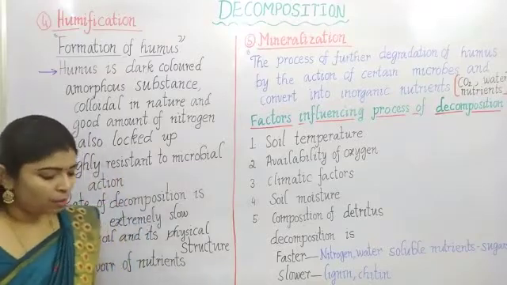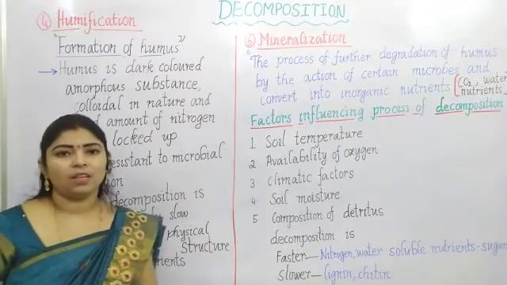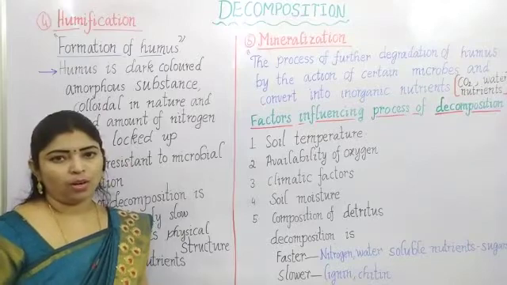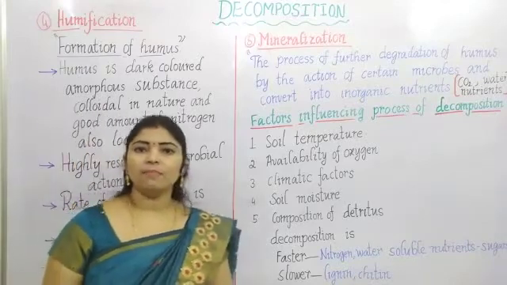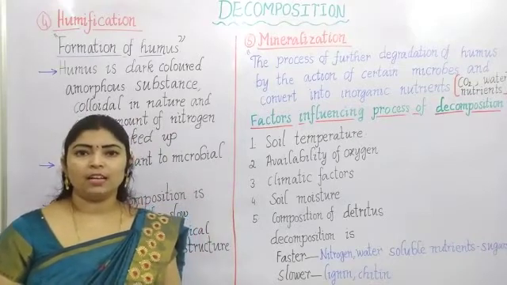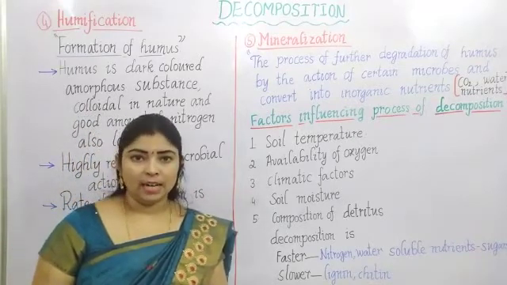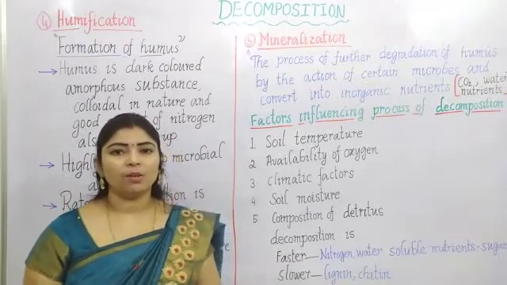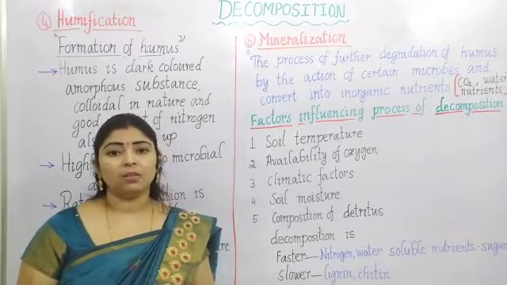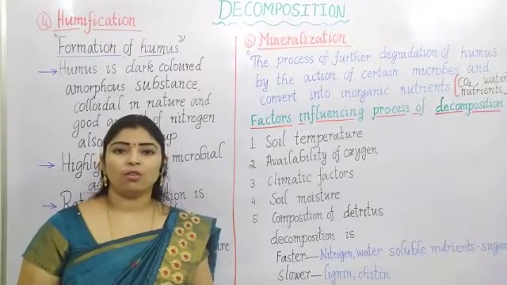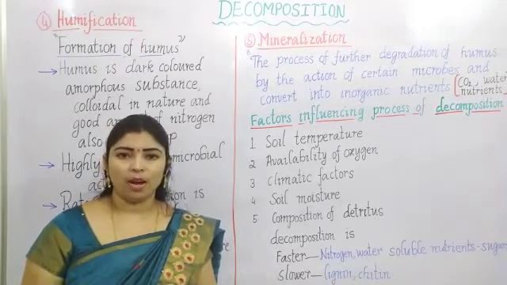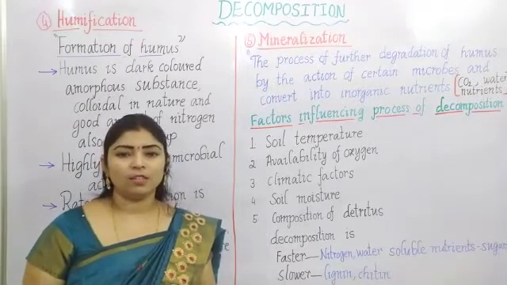Next, it is highly resistant to microbial action. What are the microbes involved here? The organic matter is humified by a combination of saprophytic fungi and bacteria, and some animals are also involved in that process. Those are earthworms, nematodes, protozoans and arthropods. You all know soil arthropods are required for the increase in soil fertility.